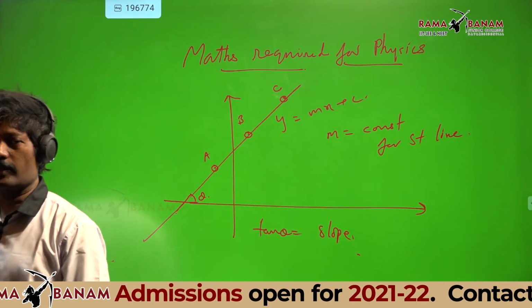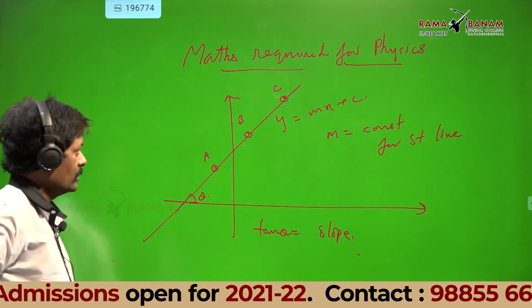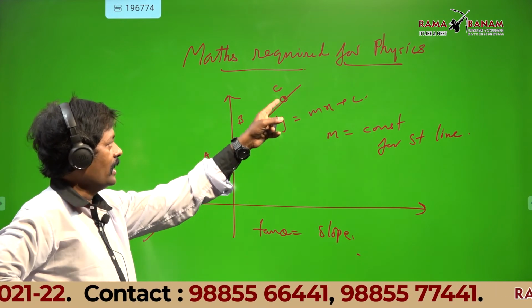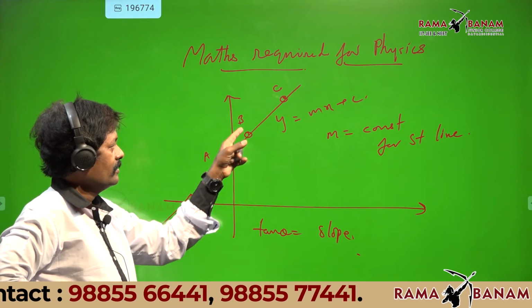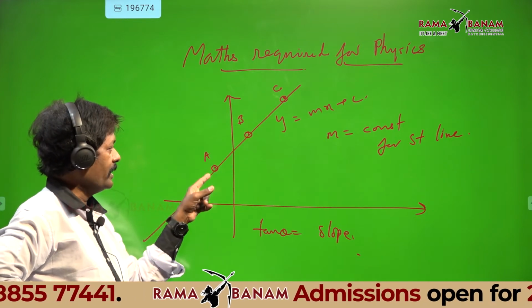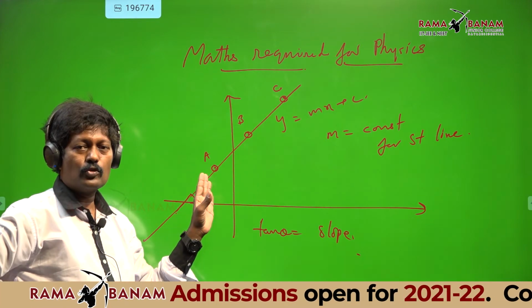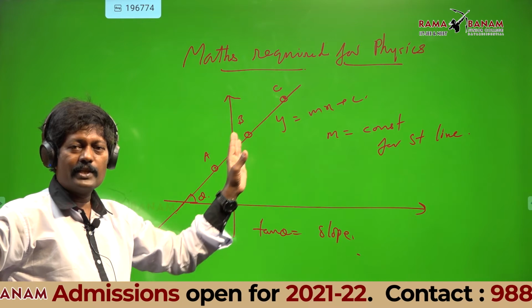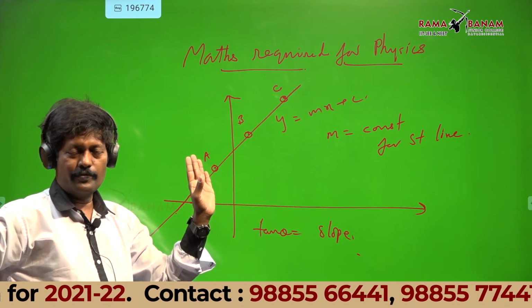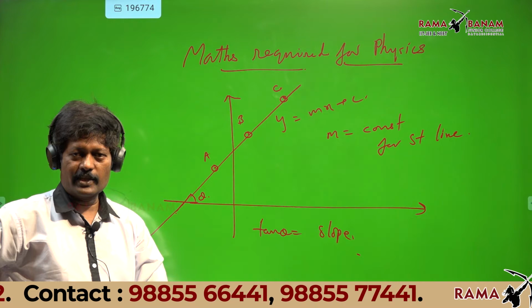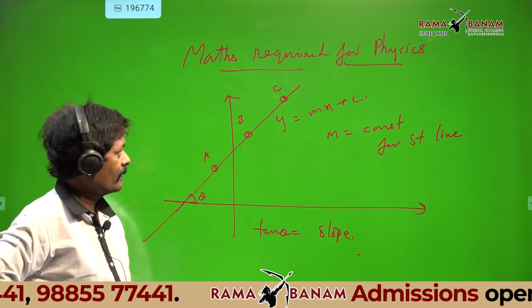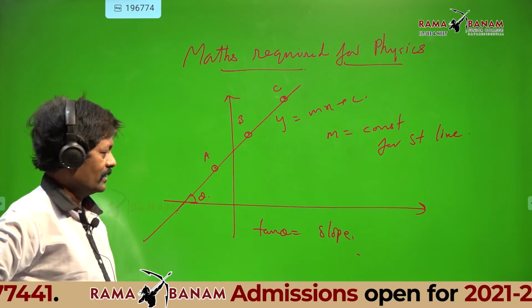Not steepness more, okay? I used that word wrongly there. The steepness is same, height is more at C than B, height at B is more than A. Does not mean that slope has changed. Slope is same at all points. All of you understood that point? For a straight line, the steepness is constant. That means the slope is constant.